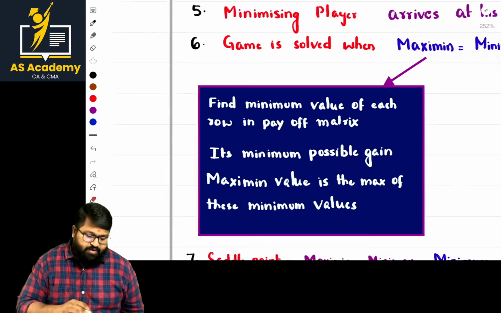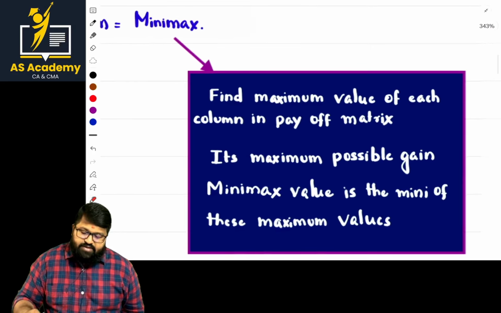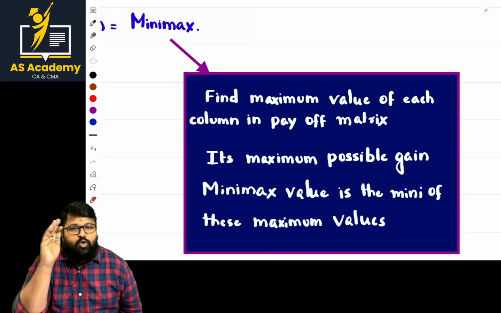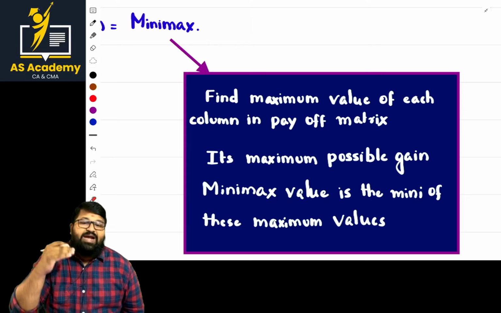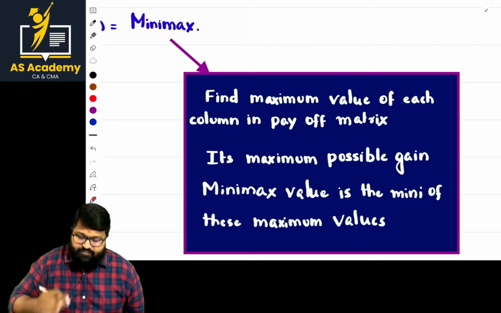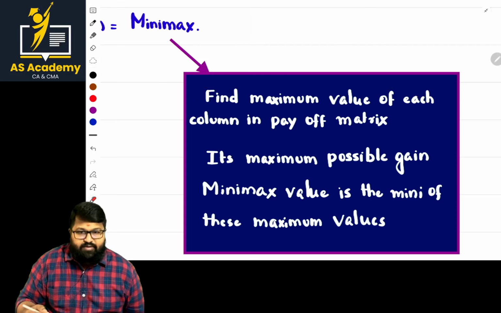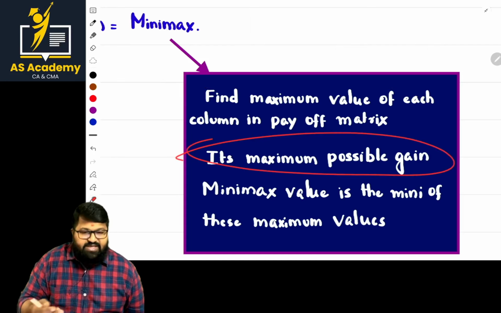Maximin. Okay, and what about minimax, sir? Same way, maximin is applied for rows. Minimax is applied for columns. From the columns, identify the highest number. Find the maximum possible value of each column of the matrix. Okay, it is the maximum possible loss.